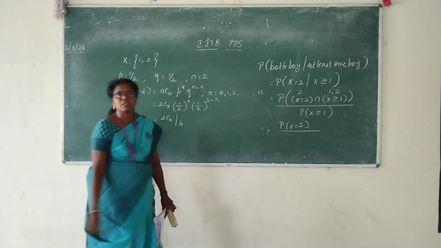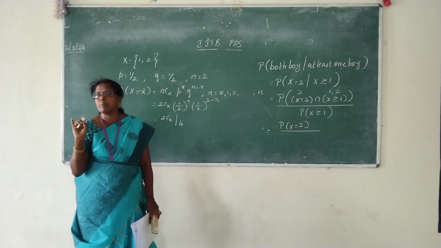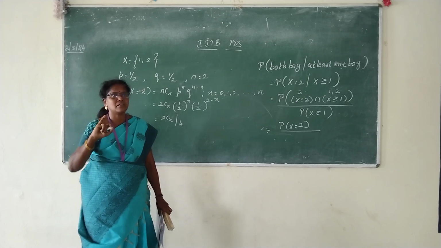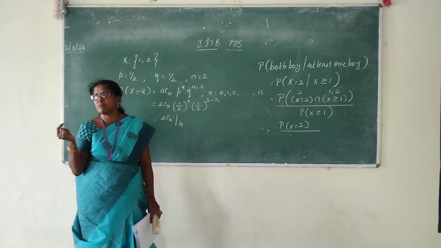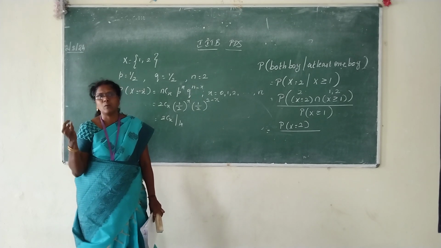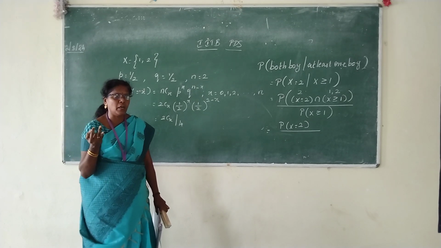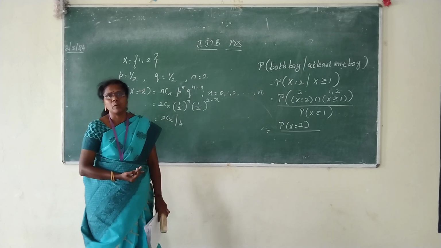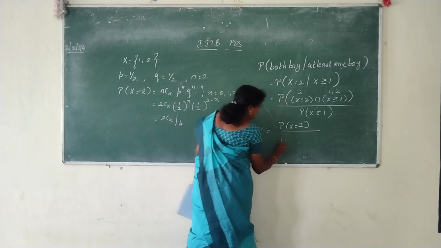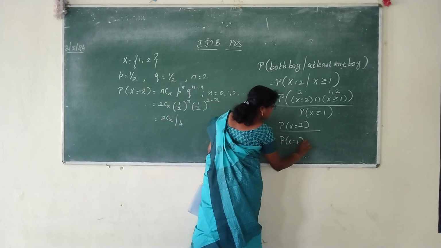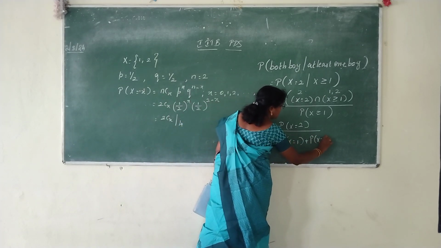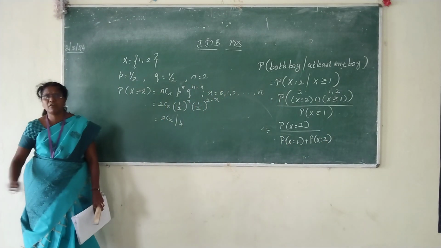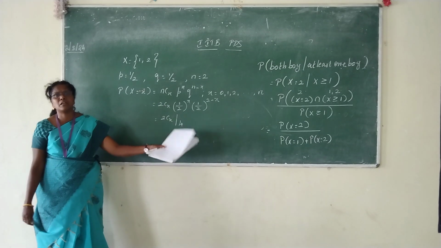Divided by X greater than or equal to 1. What are the possibilities? One way is 1 minus the probability of X less than 1. Others? Greater than or equal to 1, the possible values are 1 and 2. Either you go by that one or you go for complementary. Which one do you want to go? 1 and 2 itself. So divided by probability of X equal to 1 plus probability of X equal to 2. Those who want to go by complementary, solve the problem by complementary. Anyway, we are going to get the same answer. Can you understand now? That's all.